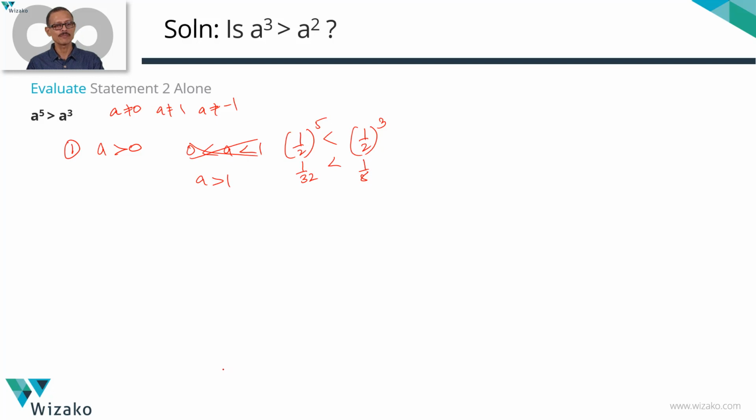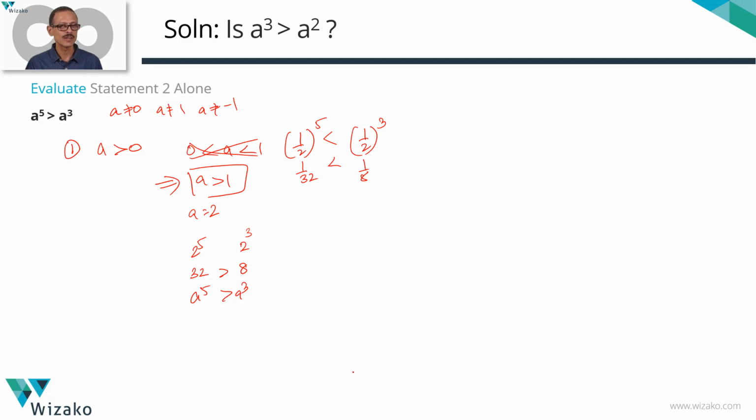Let's check out what happens when A is greater than 1. Take A is equal to 2. 2 power 5 is 32. 2 cube is 8. 32 is greater than 8. So in this interval, A power 5 is greater than A cube. So if A is positive and A power 5 is greater than A cube, then we can deduce that A is a number which is greater than 1.